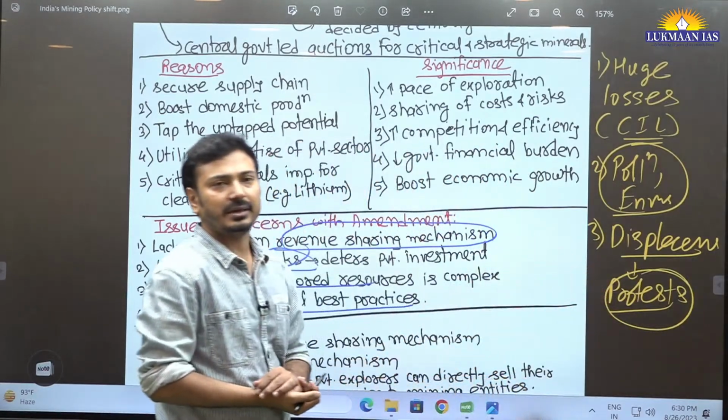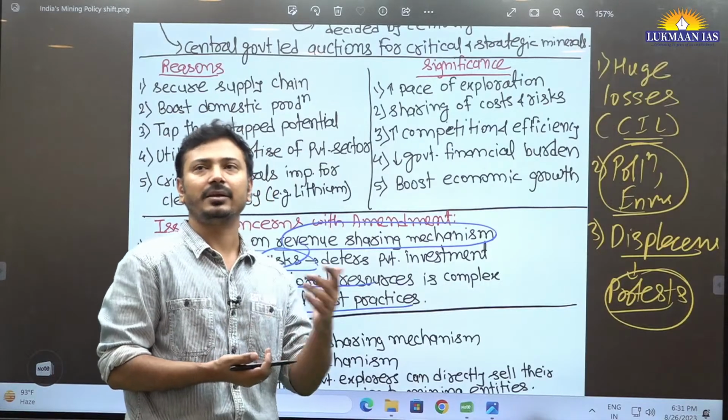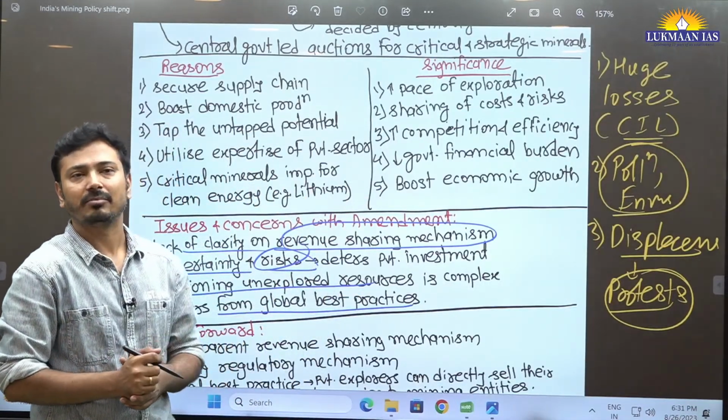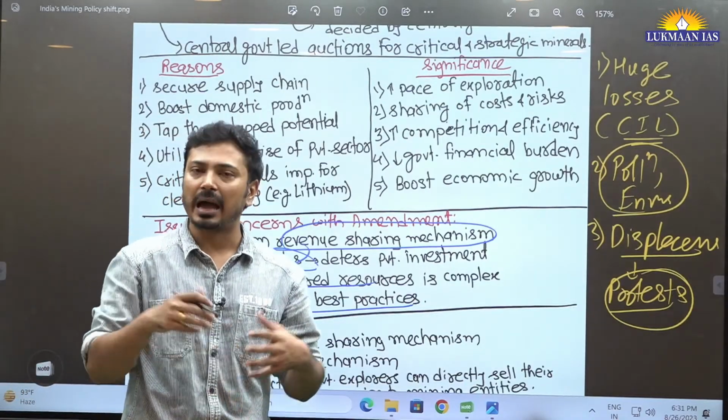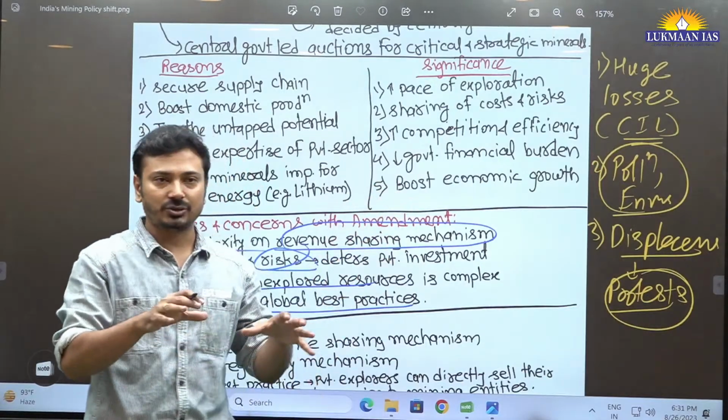And then the projects are delayed. Best example, Vedanta mining, Odisha. So you should be knowing the common problems that the mining sector is facing. So we have a lot of mineral resources, but all these problems are actually hindering.